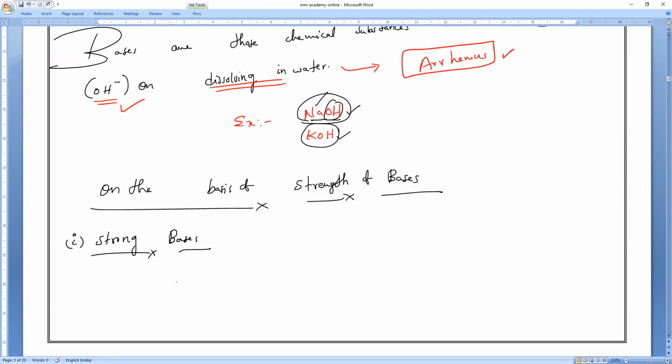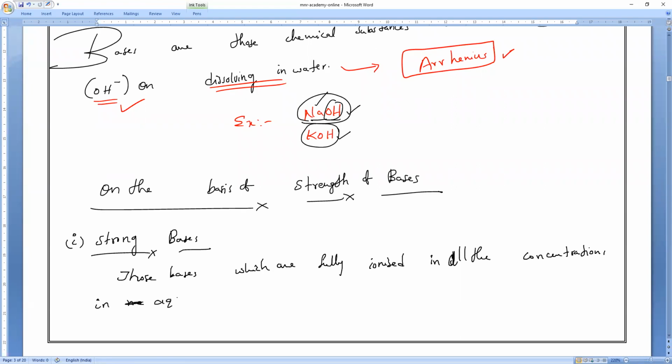Strong bases: those bases which are fully ionized in all concentrations in aqueous medium. Aqueous medium means dissolved in where, guys? All of you? Water. Yeah, aqueous medium. Mr. Sanjay Kannan, are you there? Nimish, Pugal, Rohit, aqueous medium.